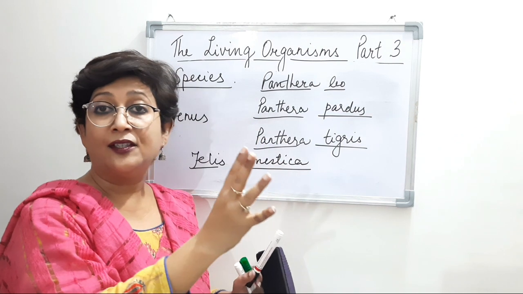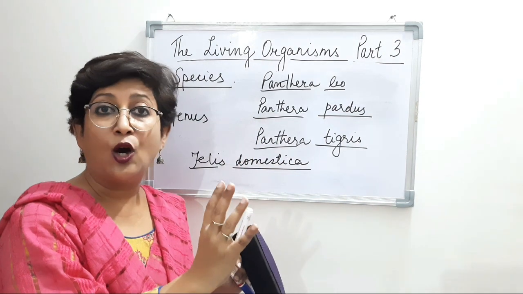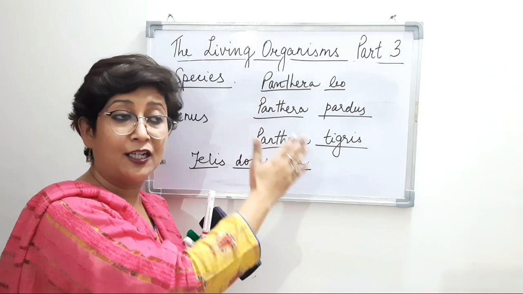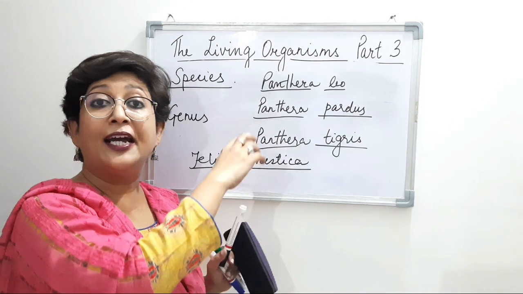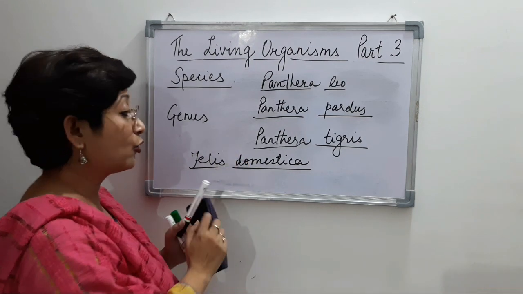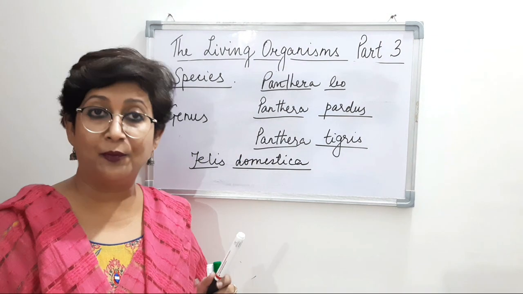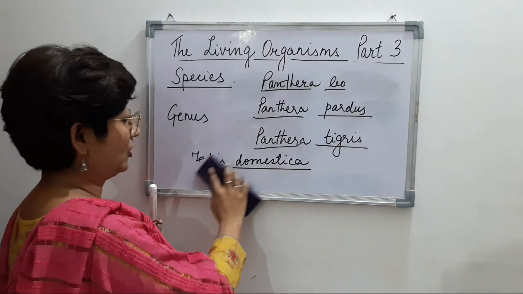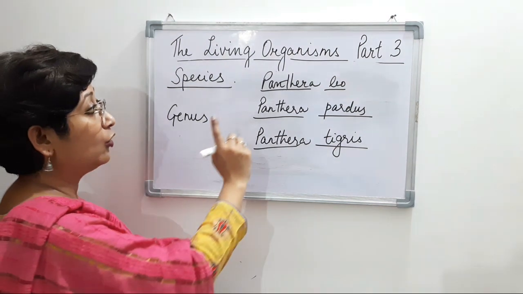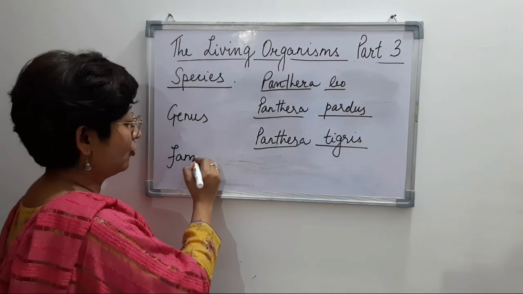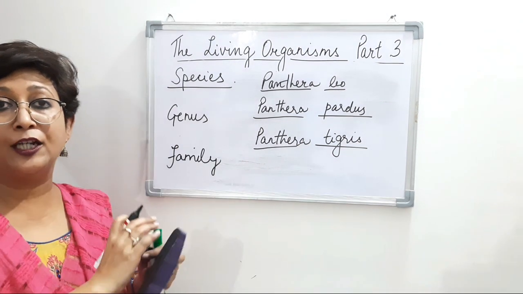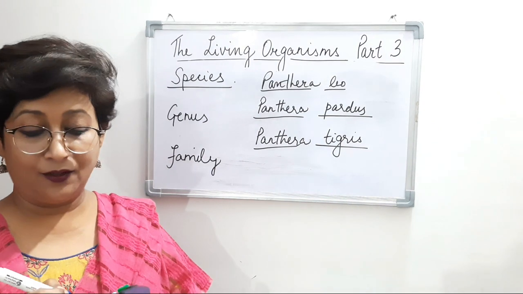So, when the characteristics of maybe two or more genera are the same, the members belonging to that particular genus are related to each other. So, all the related genera are grouped under one family. What are the two genera that we've talked about? We've talked about Felis as one genus, and Panthera as one genus, and so all the related genera are grouped under one particular group, and that is the family. So family is the group.